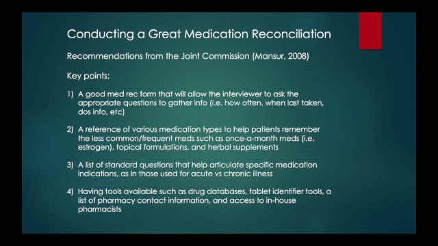And item number 3, it's great to have a list of standard questions that you can ask each patient, and this can help them articulate or specify the indication of these medications, whether they're taken short term or for a chronic issue. And item number 4, this is important. It's great to have tools at your disposal, such as drug databases, tablet pill identifiers, and a list of local pharmacies with phone numbers, and also access to inpatient or in-house pharmacists.